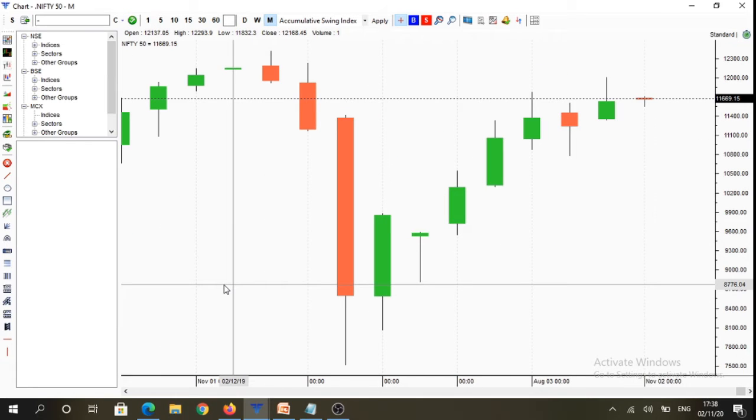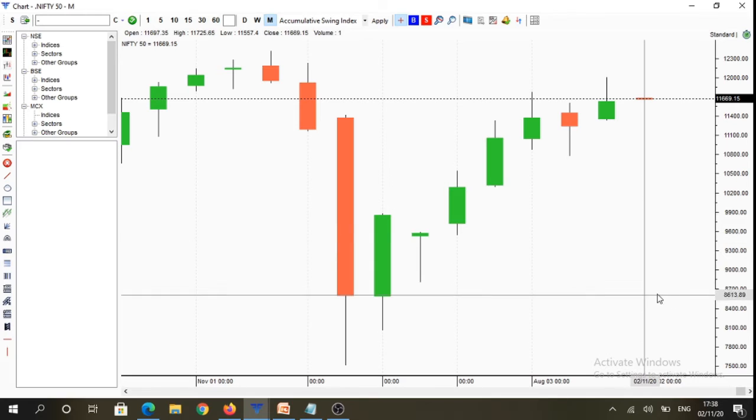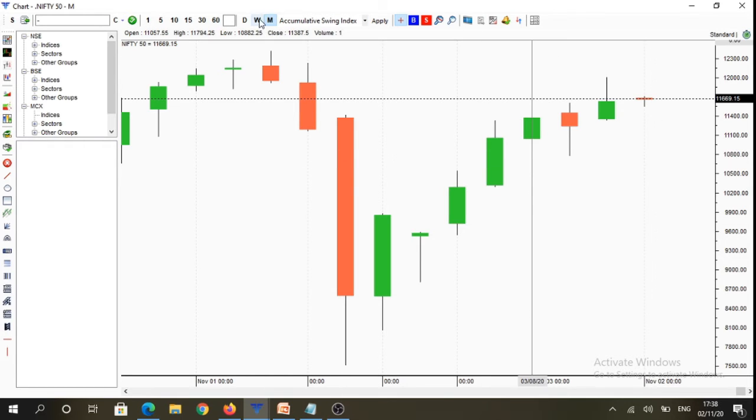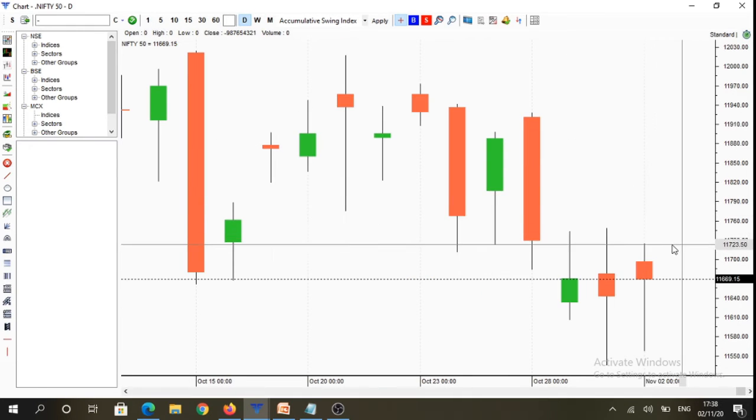Now we are going to analyze Nifty on multiple time frames. You have to remember that today three new time frames opened: a new monthly candle, a new weekly candle, as well as a new daily candle. Since today is Monday, we had a new daily candle, and as it's the start of the week, we had a new weekly candle, and as it's the first trading day of November, we had a new time frame on monthly opening up. So you will see that the opening on all these time frames is the same: 11,697 on monthly, as well as on weekly, as well as on the daily.